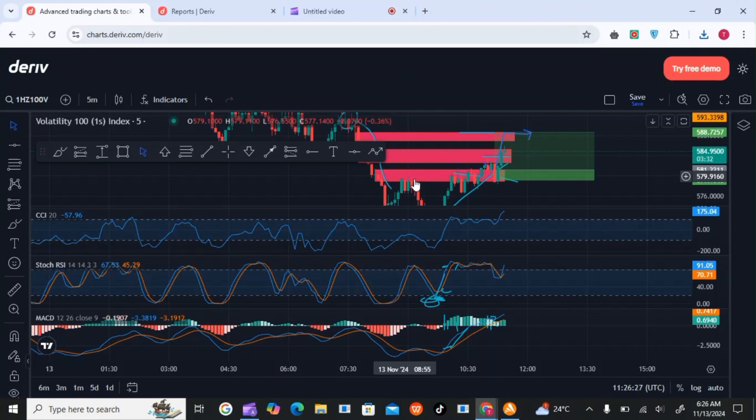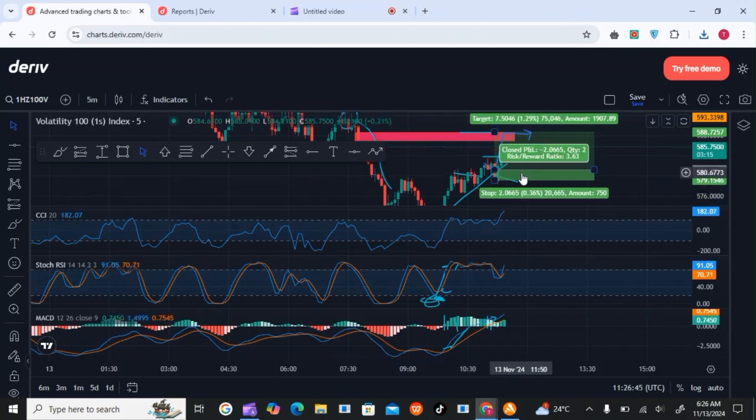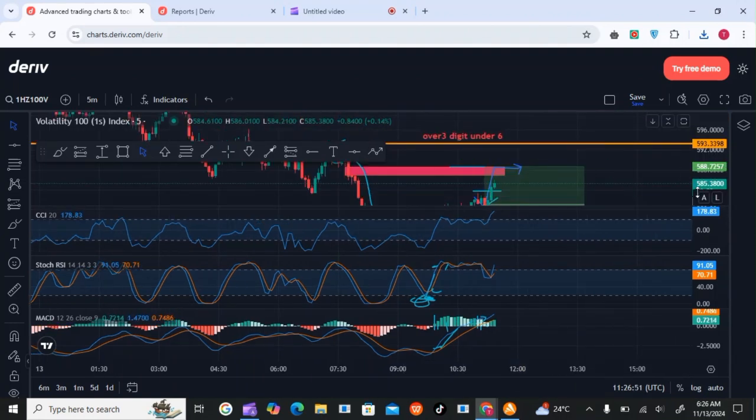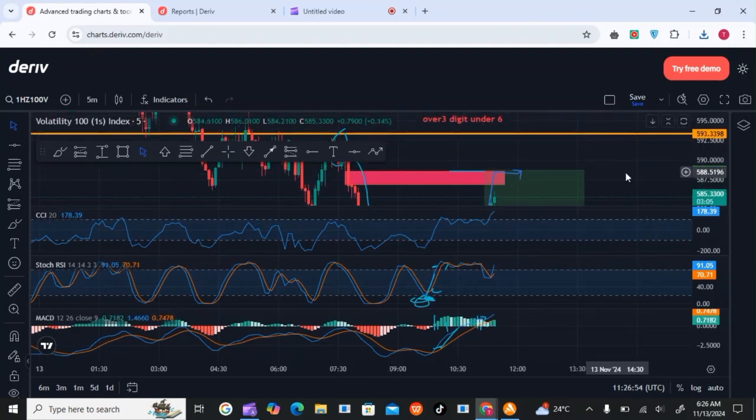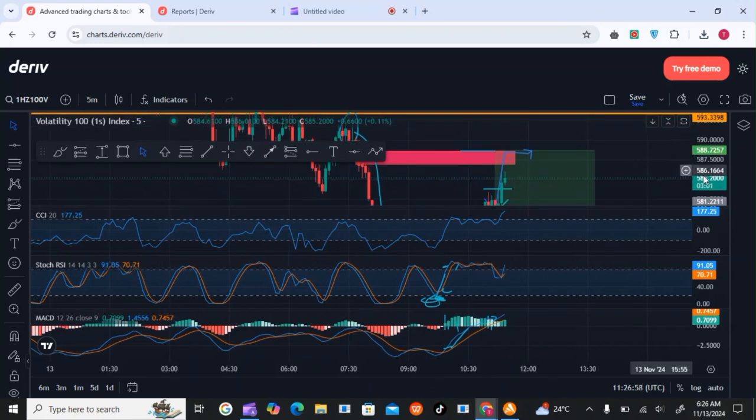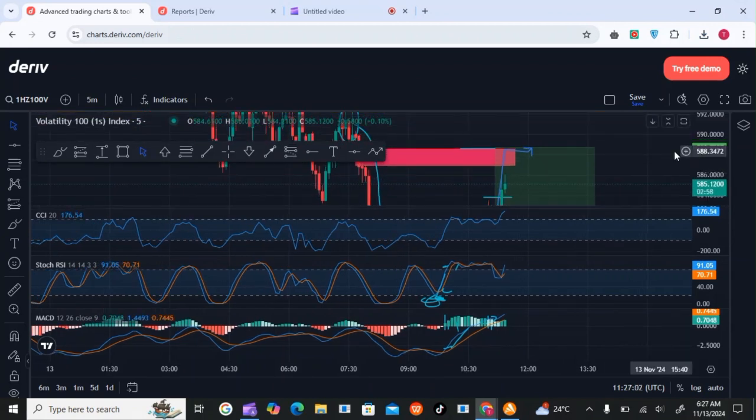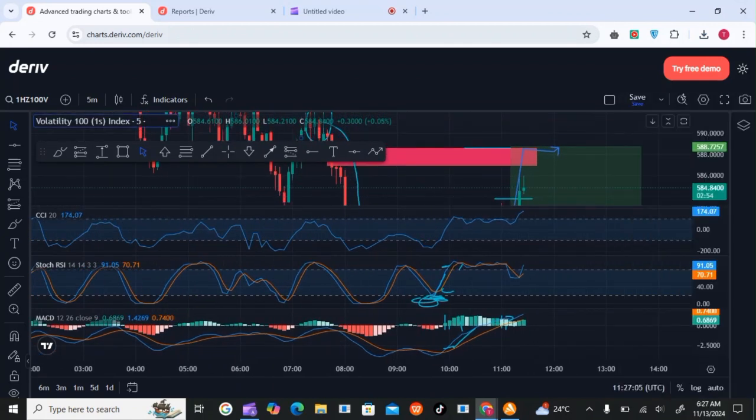So let's also remove these ones which the market has already filled, the fair value gaps, to avoid confusion. So you can see what I'm erasing there. So we have only one fair value gap, which is this one. The top fair value gap must be filled, so we have to wait and be patient.